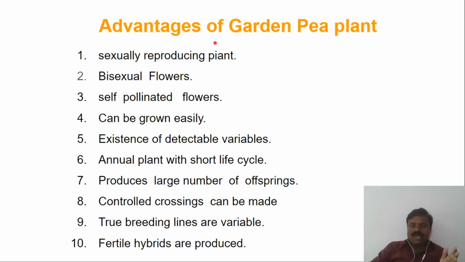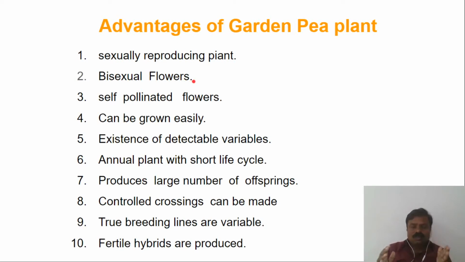The advantages are, it is a sexually reproducing plant. It is not a vegetatively reproducing plant. It is sexually reproducing, so that we can do experiments, and a sexually reproducing plant is needed for the study of genetics. And bisexual flowers. The Pisum plant has bisexual flowers.